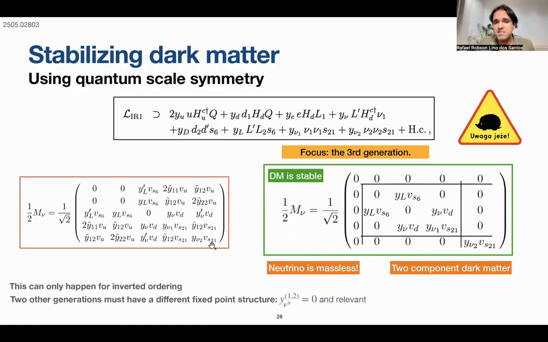So this can only happen for inverted order because we are using the third generation, using the top to fix things here. The two other generations must have a different fixed point structure. That is the trivial one, the Gaussian fixed points that are relevant so that we can get something that's not zero. But let's focus on the first generation. How can we get some mass for this neutrino?